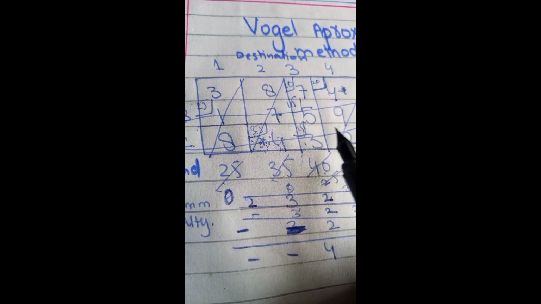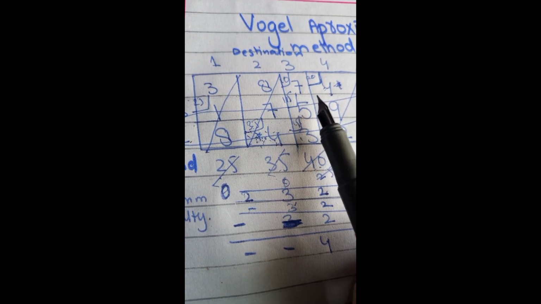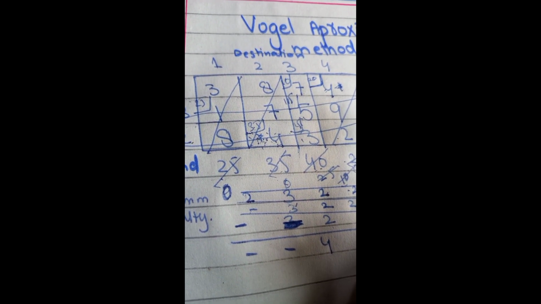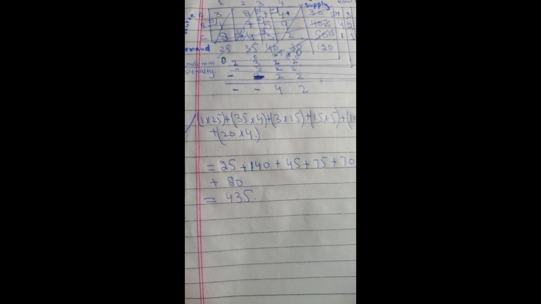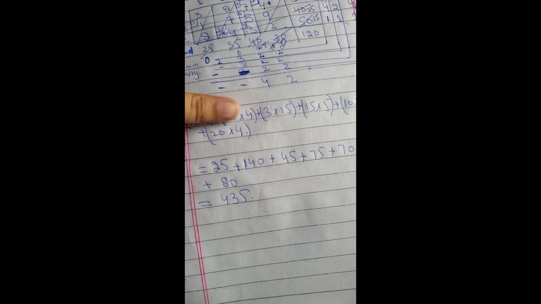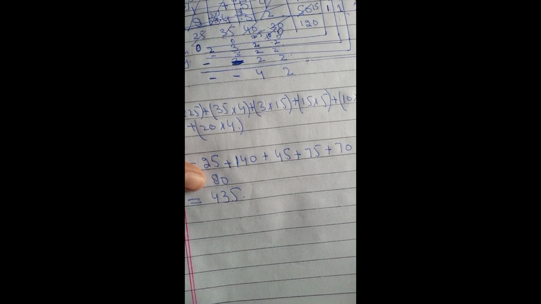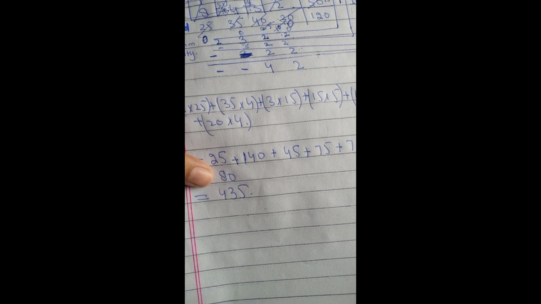By summing all of these blocks, we will obtain our basic feasible solution. The sum of all the cells equals 435. 435 is the feasible solution.